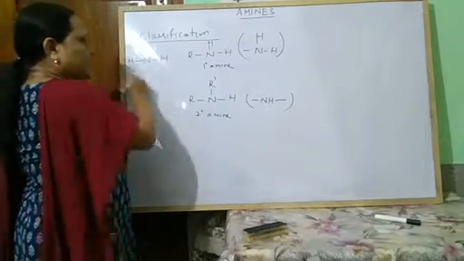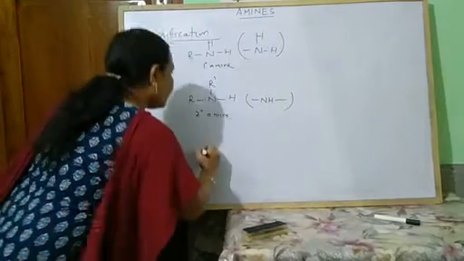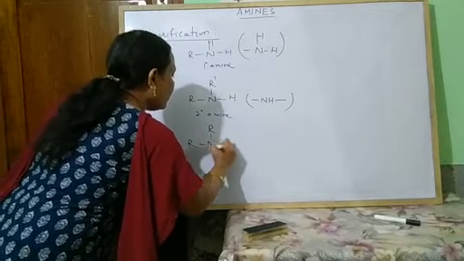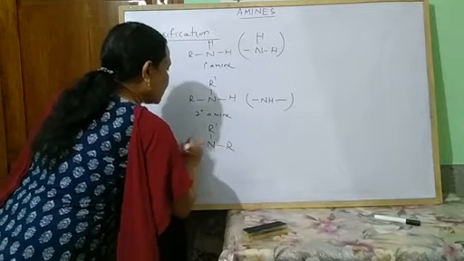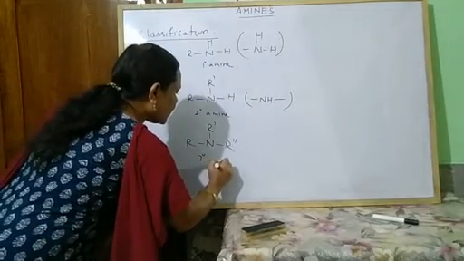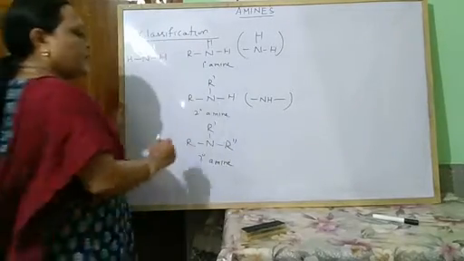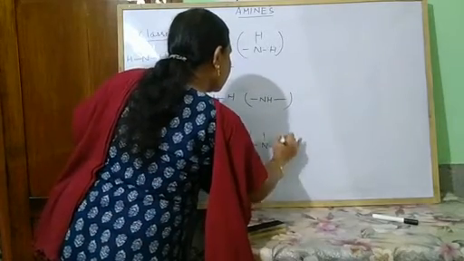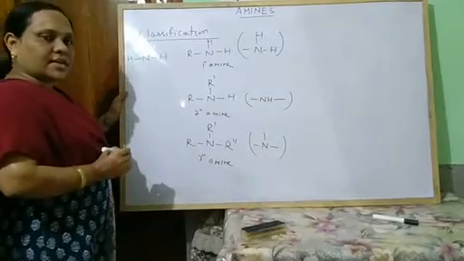And if the 3 hydrogen atoms are replaced, then N, R, R dash, R double dash. This is tertiary amine. And what is the functional group? N. So nitrogen is the functional group.